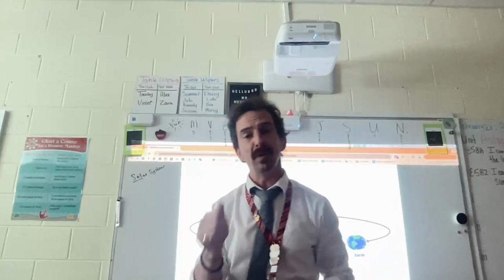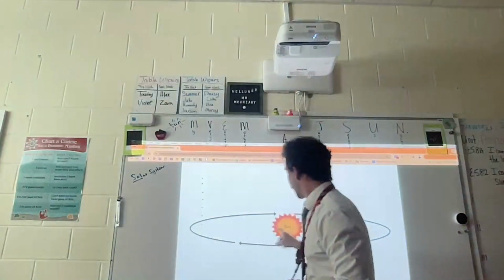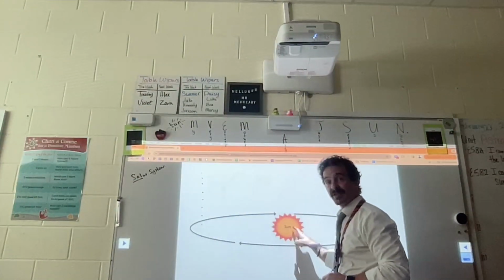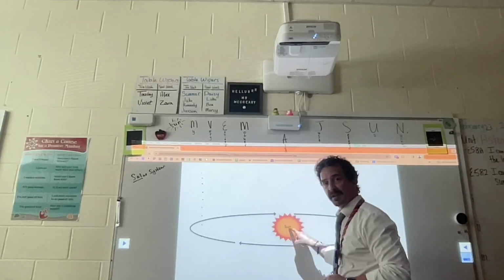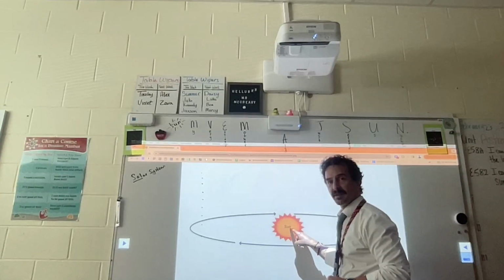Why? Because stars don't move. Ever. Ever. And that's what you need to know. Stars do not move. The sun is always going to be right here in the center of our orbit.